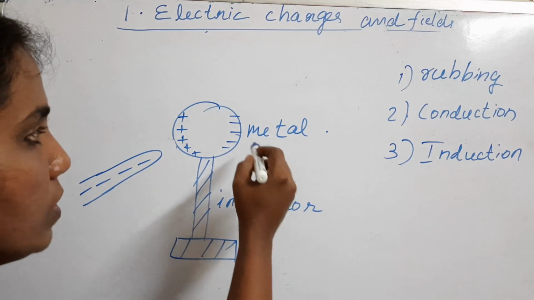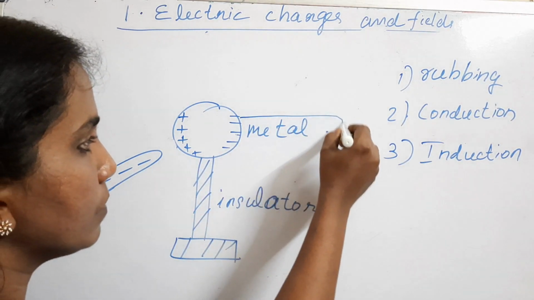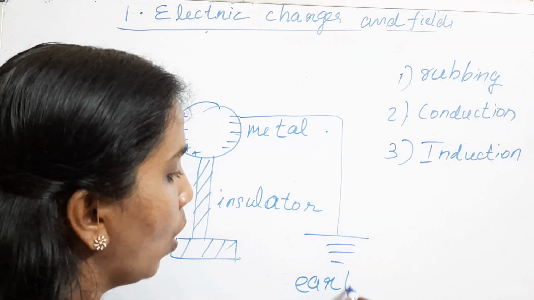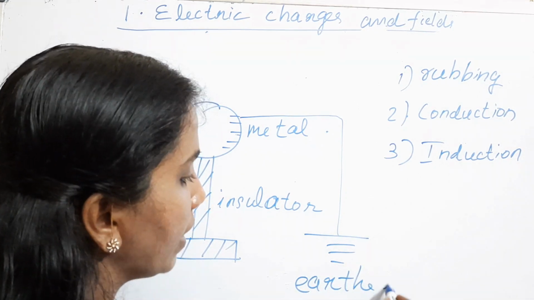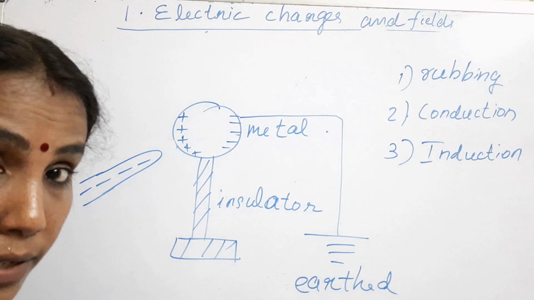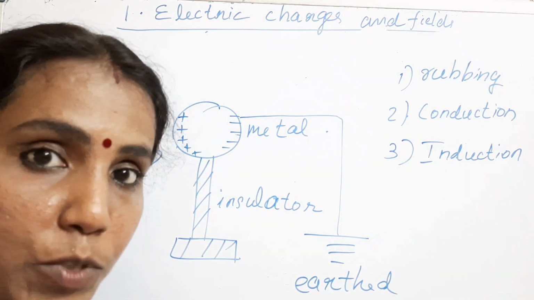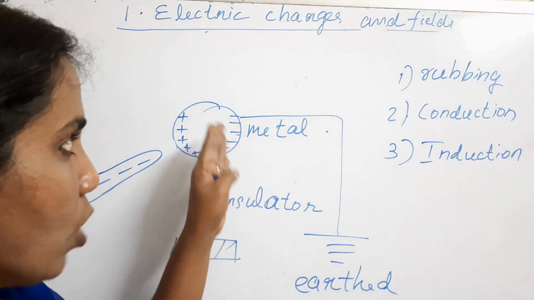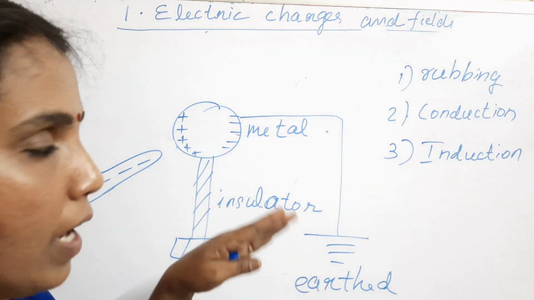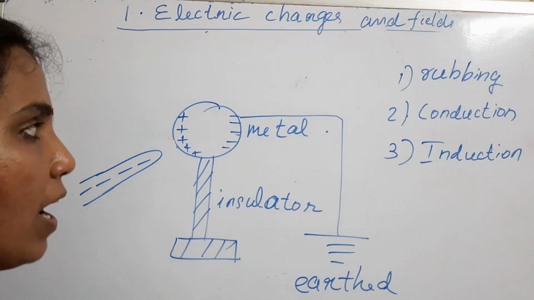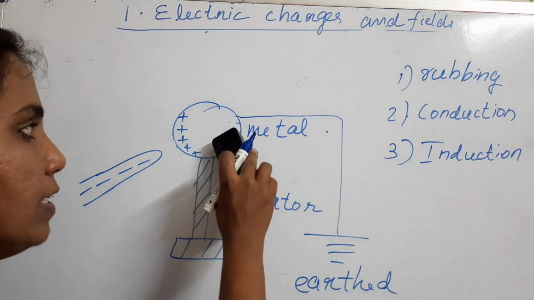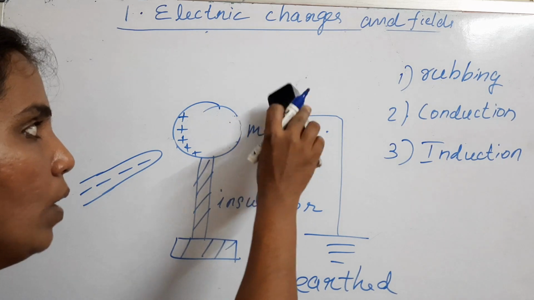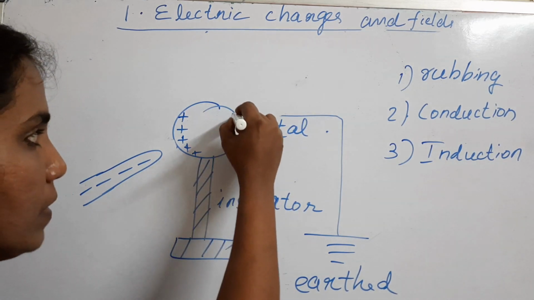Now suppose this side of the metallic sphere is earthed, connected to ground. Earth is, you know, a universal acceptor of electrons, and that earth will attract all these electrons. So this negative charge here disappears by earthing, and we remove the earthing. So what happens?